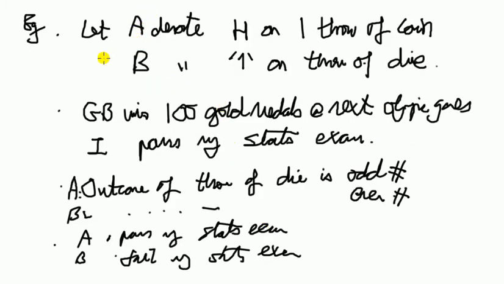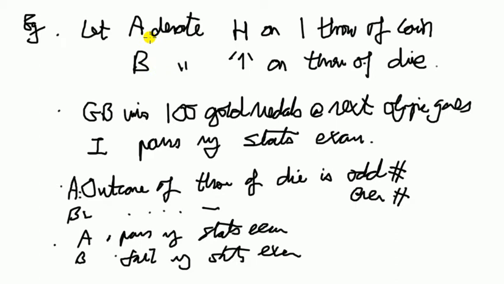Right, so let's look at some examples, and sorry for the atrocious handwriting. Let A denote a head on one throw of a coin. Let B denote the outcome of the value 1 on the throw of a die. Now, events A and B, if you think about it, are they independent?